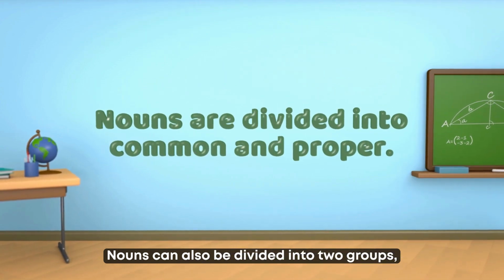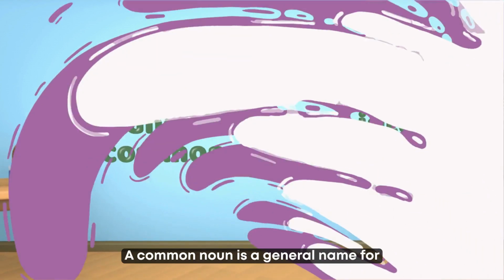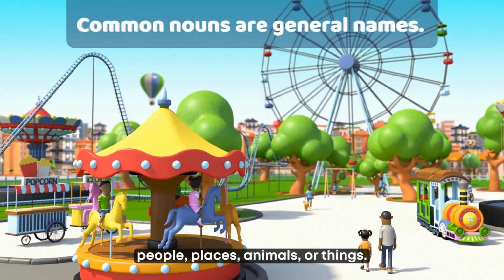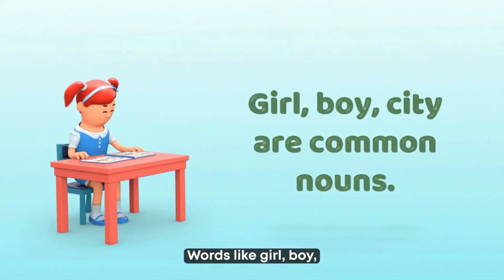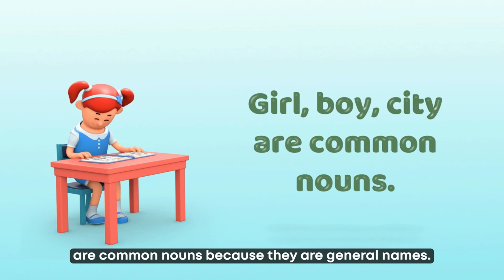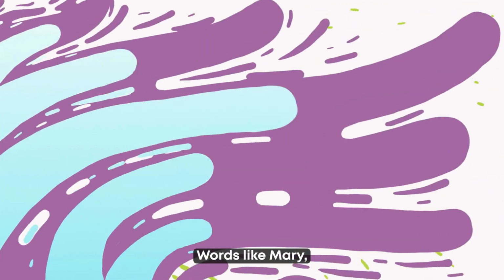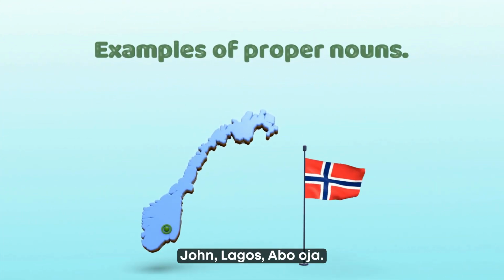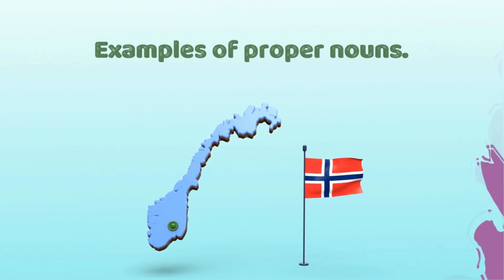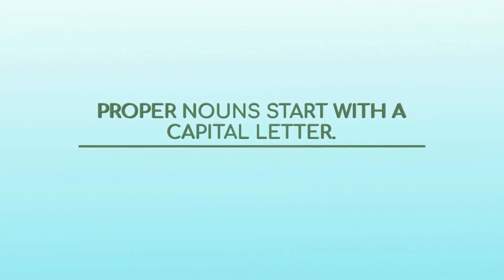Nouns can also be divided into two groups, common nouns and proper nouns. A common noun is a general name for people, places, animals, or things. Words like girl, boy, city, dog, table, or teacher are common nouns because they are general names. A proper noun is a special name. Words like Mary, John, Lagos, Abuja, Nigeria, or Africa are proper nouns. Proper nouns always begin with a capital letter because they are special names.